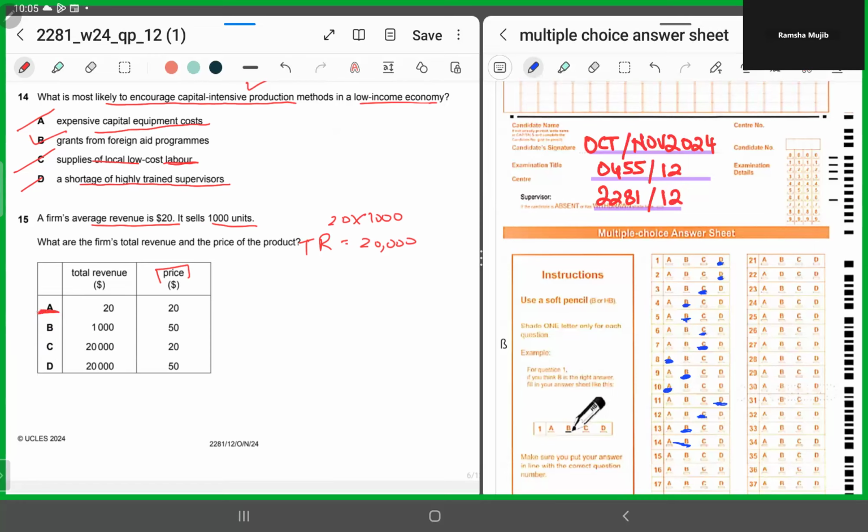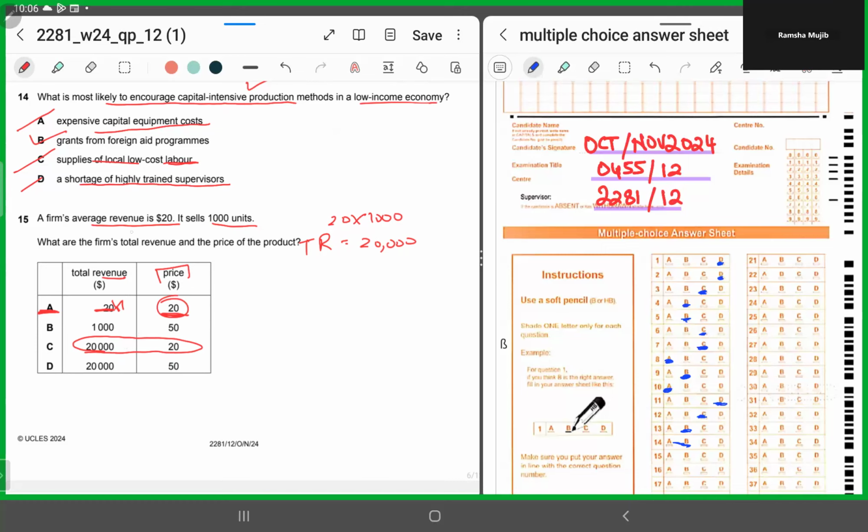Option A says the total revenue was 20 and the price was 20. This means you were selling one unit only, right? So your price is 20 and you're selling 20,000 units.